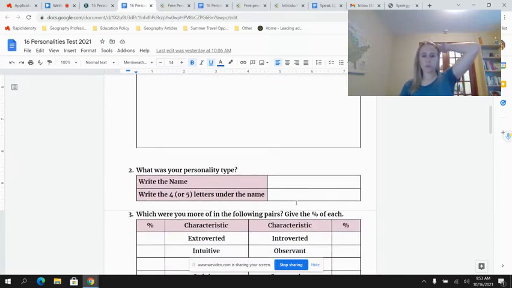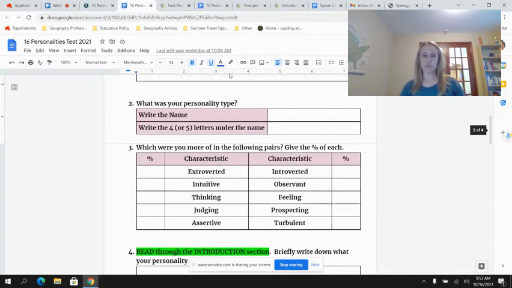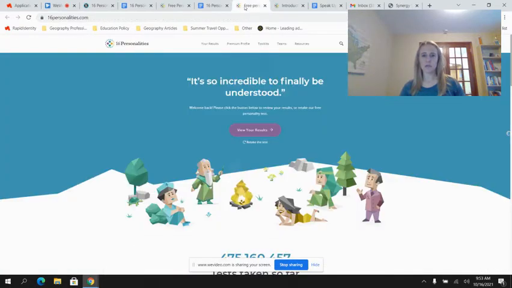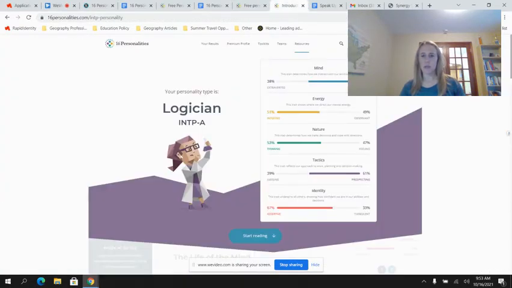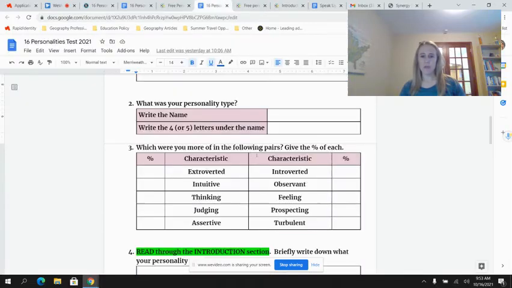And then from there, I'm going to answer the rest of the questions. Which were you more of in the following pairs? Give a percentage of each. For extroverted/introverted, it tells me here that I'm more introverted by 62%, 38% extroverted. Energy is kind of right in the middle. I would write these percentages down, so definitely fill out that part.